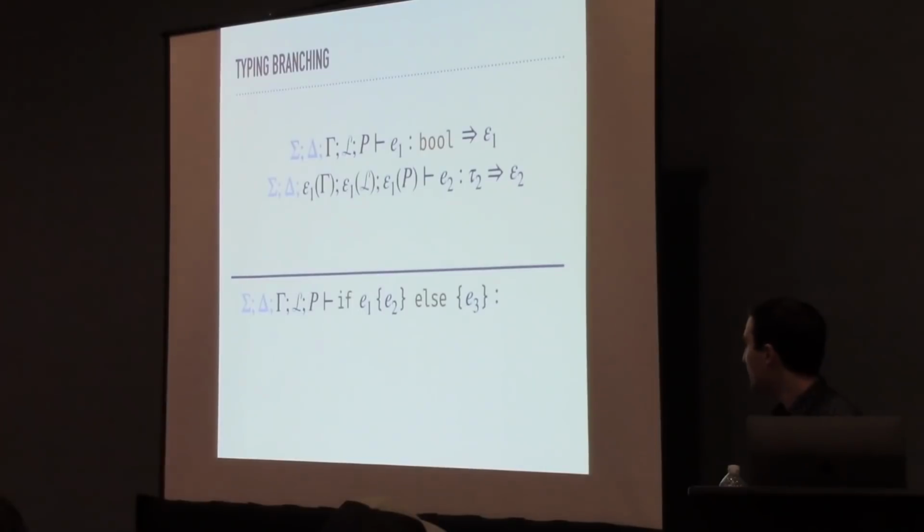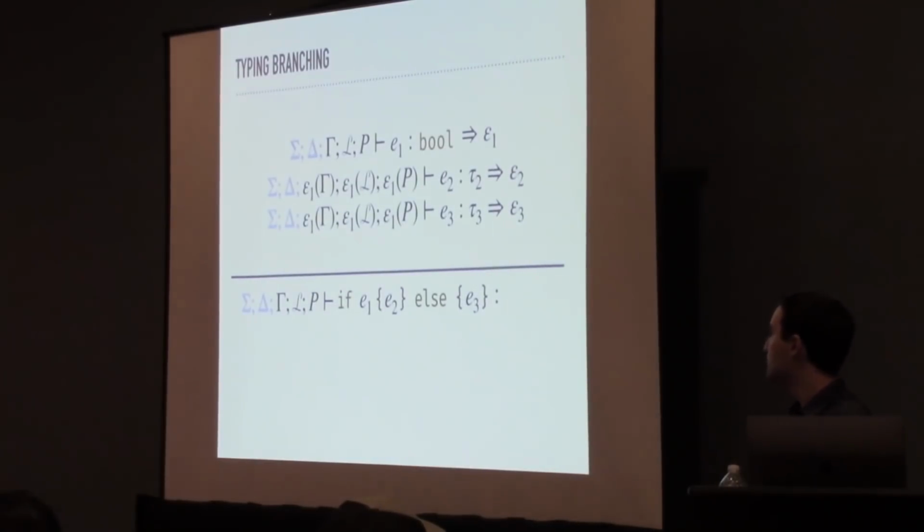Then we'll apply the effect epsilon 1 to gamma, L, and rho, and use them to type check E2 and get out a type tau 2 and an effect epsilon 2. Then we'll do the same thing using just the effect epsilon 1 for E3 to get out a type tau 3 and an effect epsilon 3.